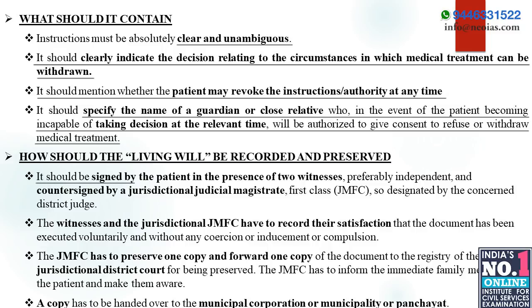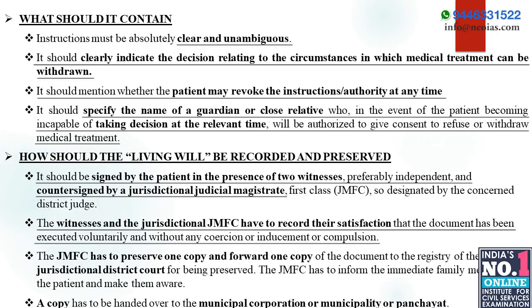Now we can see how the living will should be recorded and preserved. It should be signed by the patient in the presence of two witnesses, preferably independent, and countersigned by a jurisdictional judicial magistrate, that is, a first class judicial magistrate. The witnesses and the first class judicial magistrate should record their satisfaction that the document has been executed voluntarily and without any coercion or compulsion.